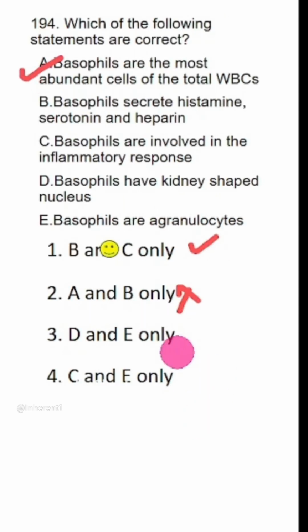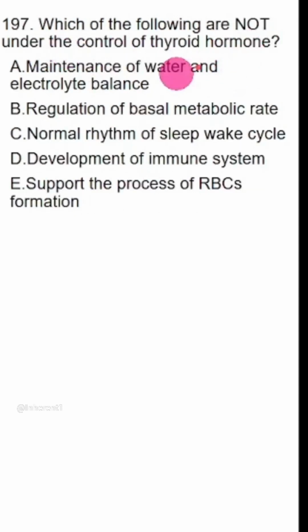So this statement we have covered. Then this also. Next one. Basophils are involved in inflammatory response. Yes. And basophils have kidney shaped nucleus. This is wrong. The answer will be monocyte. Basophils are agranulocyte. No, this is wrong. They are granulocytes. Which of the following are not under the control of thyroid hormone?